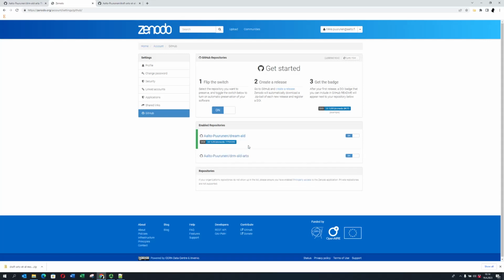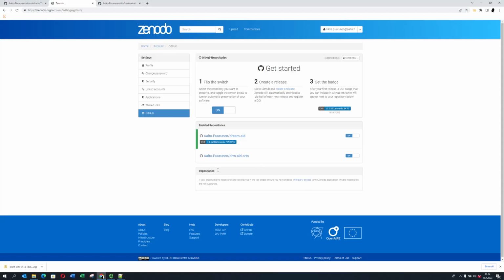And if there would have been some updates to this, would they now also come? So Zenodo will only make a new deposit, so update the old deposit, when you create a release on GitHub. So if you make some changes on GitHub, they will not show. But then when you make a new release, you will get a new version on Zenodo. All right, so now it's syncing and now we go to GitHub and create the first release.